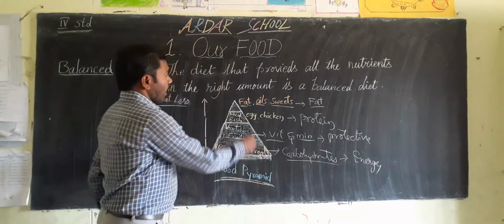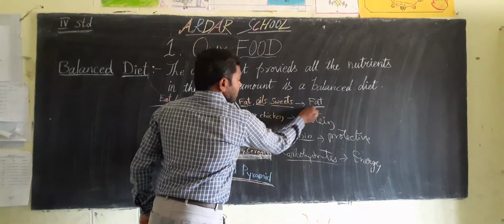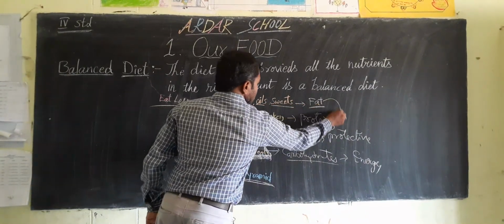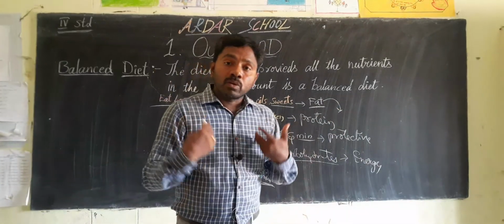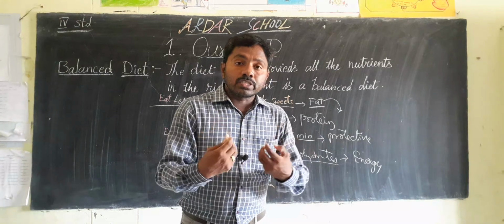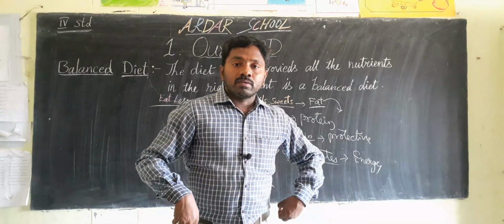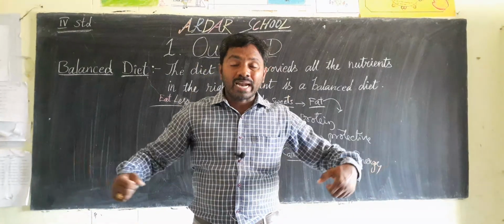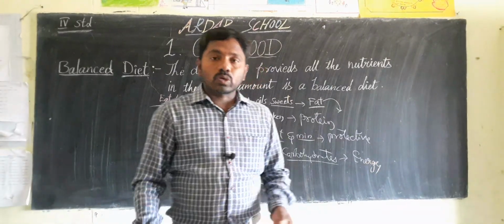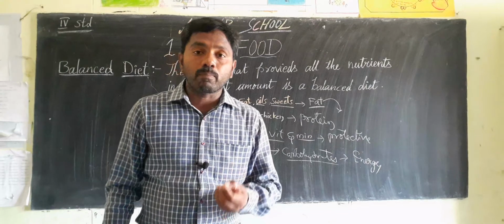Next, fat, oil and sweets. From fat we get more energy. If we eat more, that energy is stored in our cells. So we become like a fatty boy. That is called obesity. That is also one type of disease.